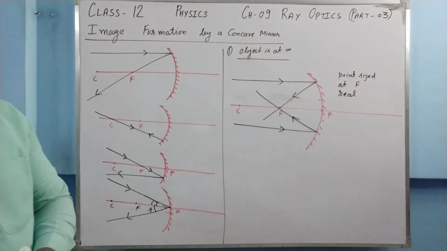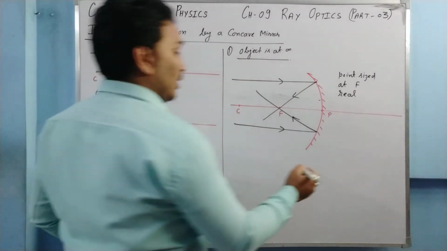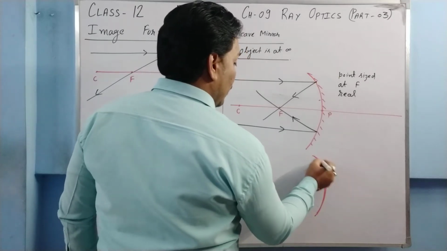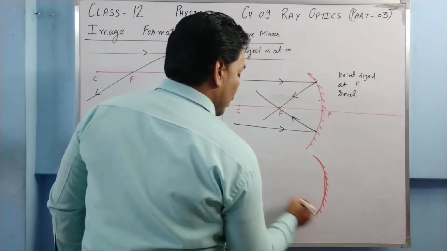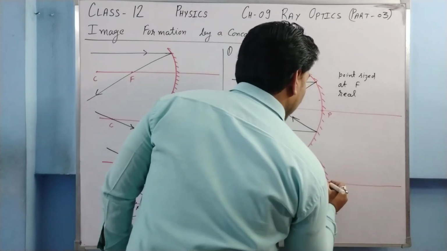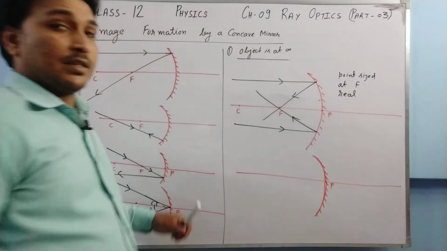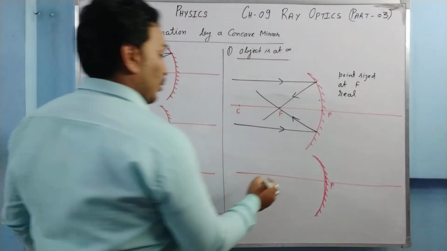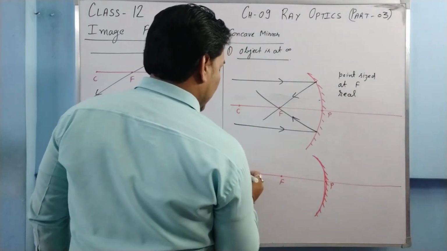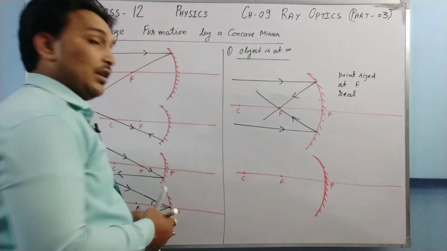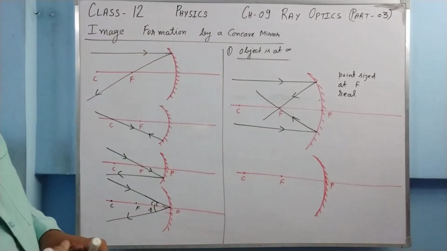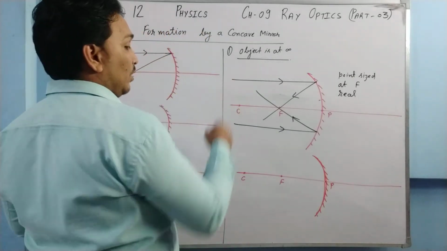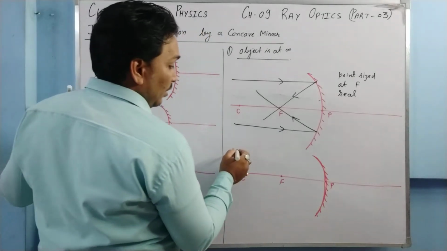For this case, we have one more ray diagram. Actually it depends upon the extension of the object. For the first ray diagram I have drawn, it is assumed that the object extends above the principal axis as well as below the principal axis. But what happens if the object extends only above the principal axis? Then the ray of light will not come parallel to the principal axis. It will be something like this.